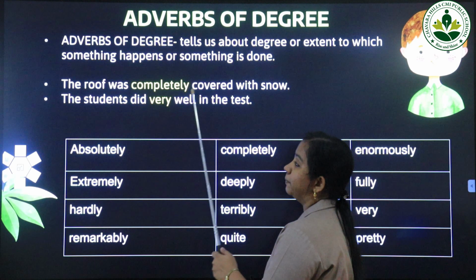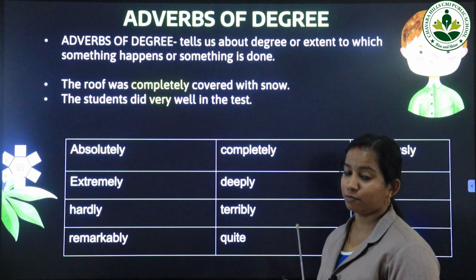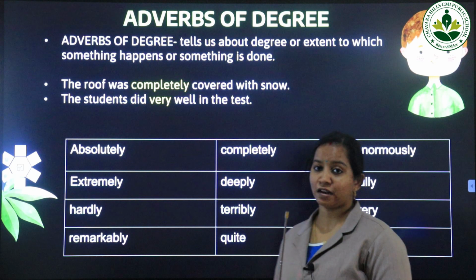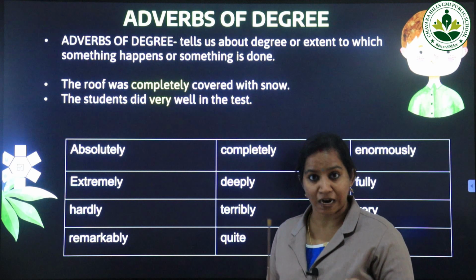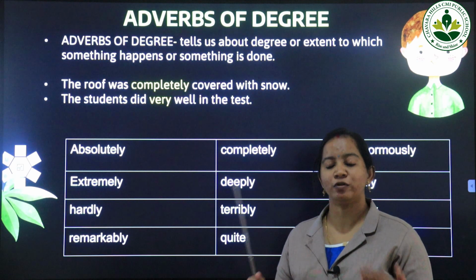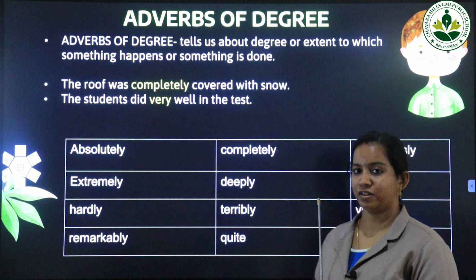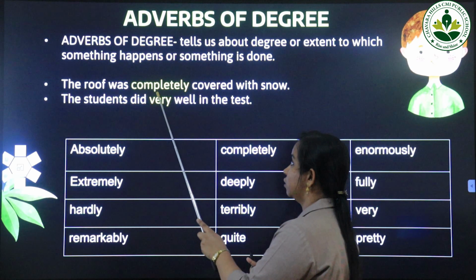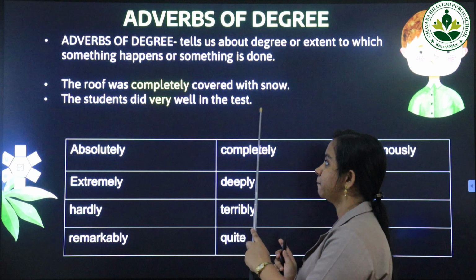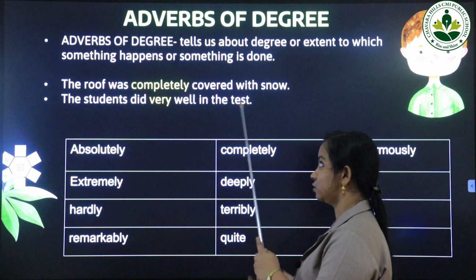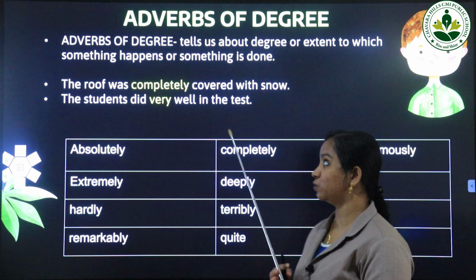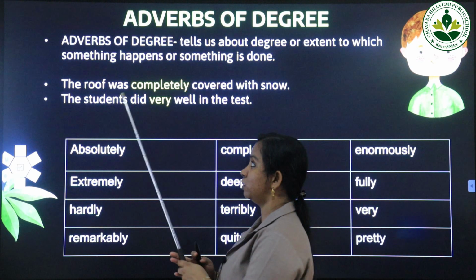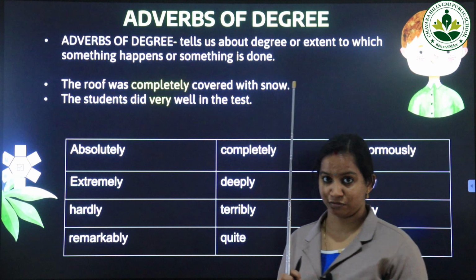The word completely is an adverb, and it's an adverb of degree. By reading this sentence we understood that the roof was not partially covered with snow but fully or completely covered. So we know to what extent the snow happened: to an extent that it was able to completely cover the roof.